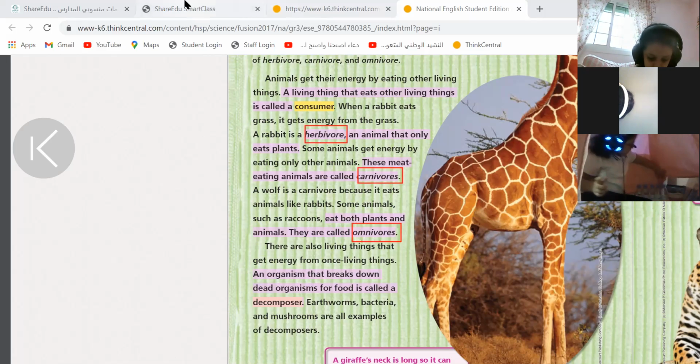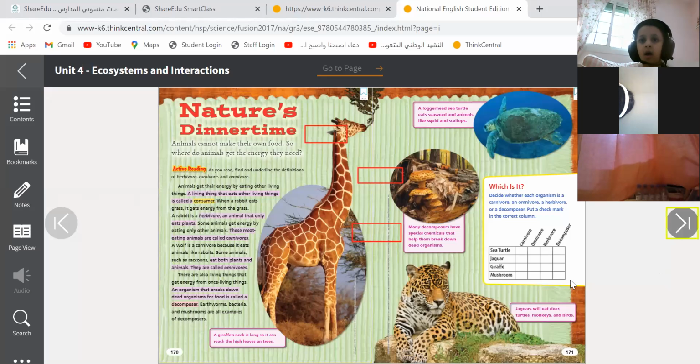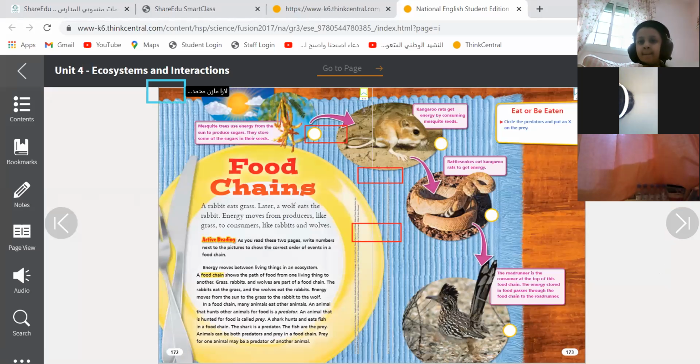Yes, all of us did it. Wasayif, did you highlight this page? I'm done. Miss, I highlighted everything. Very good. Now we will go to the next page.